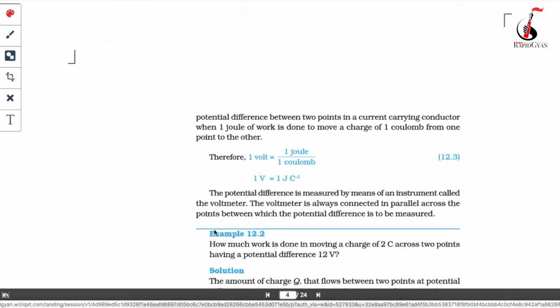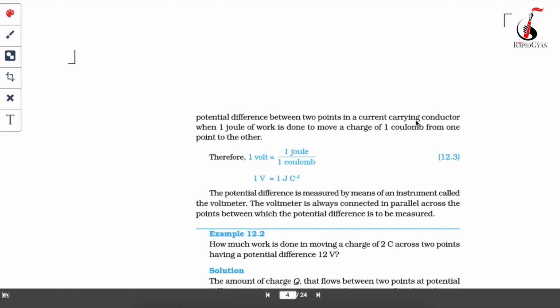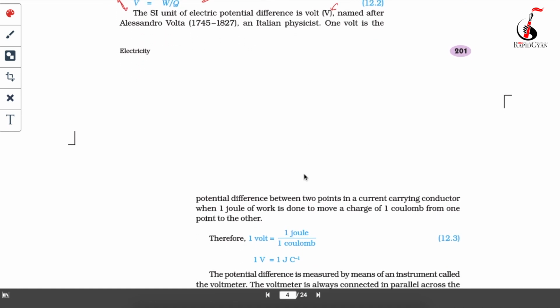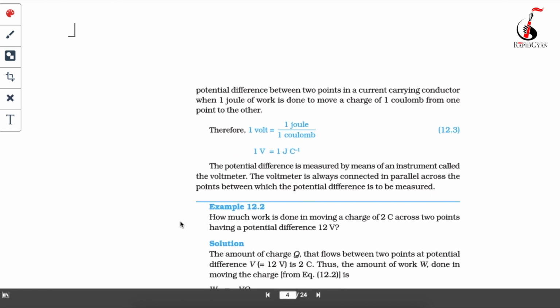So what is the definition saying? The potential difference between 2 points in a current carrying conductor, or you can say in an electric field, current carrying conductor means electric field, is 1 volt when 1 joule of work is done to move a charge of 1 coulomb from one point to another point. So 1 volt is equal to 1 joule upon 1 coulomb. Please note it down in your notebook and memorize this. So that is your potential difference.